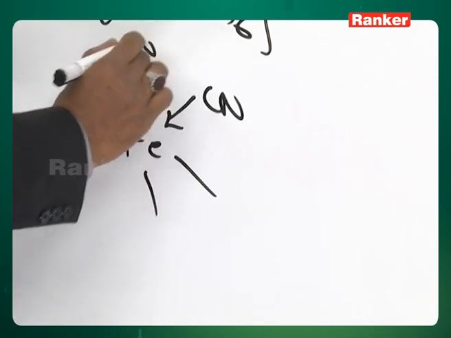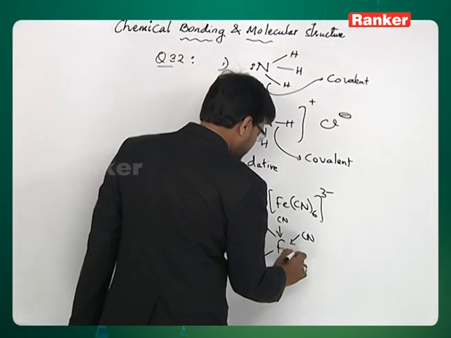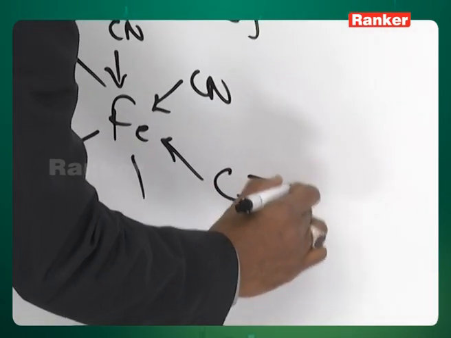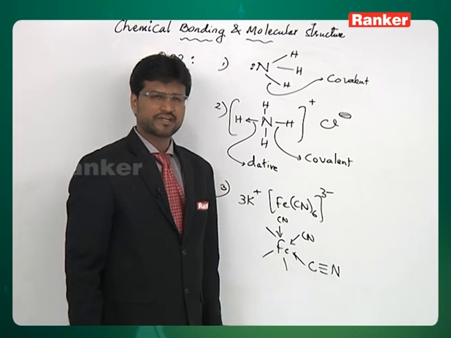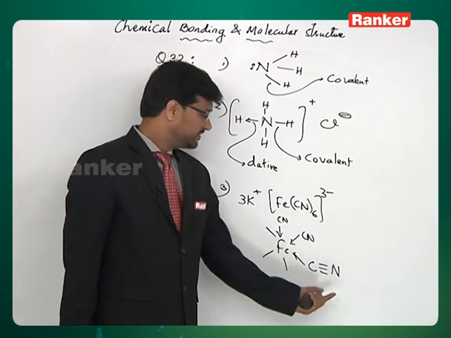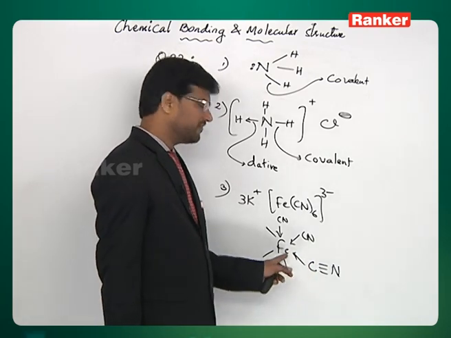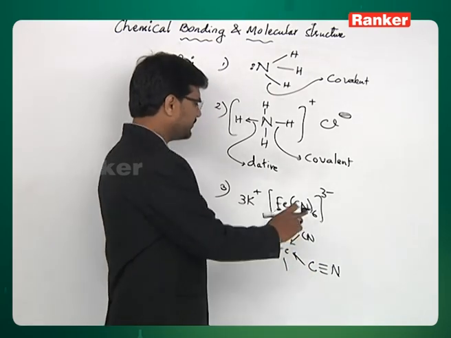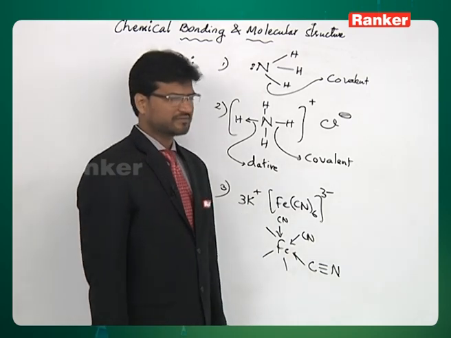So it has dative bond also, and within cyanide you have C triple bond N. These are ordinary covalent bonds present between C and N. Between C and Fe, the bond is dative bond, and between [Fe(CN)6] and K plus, the bond is ionic. So it has all the three types of bonds.